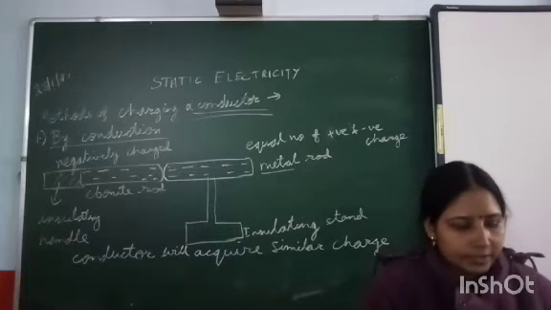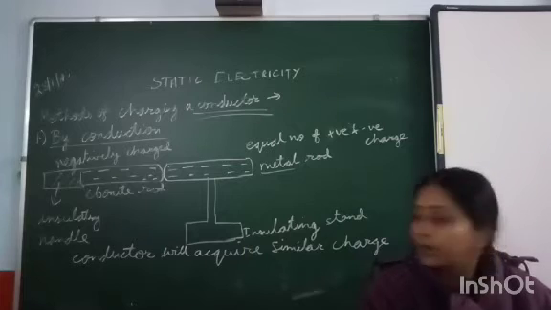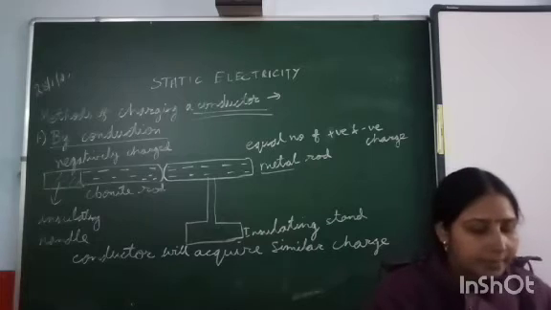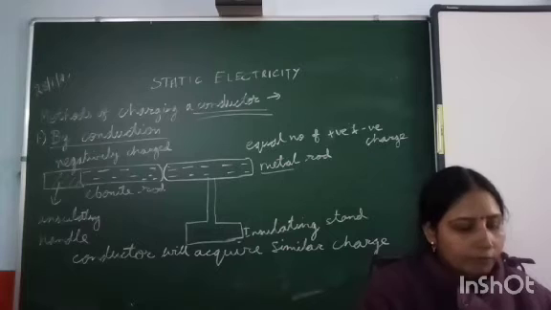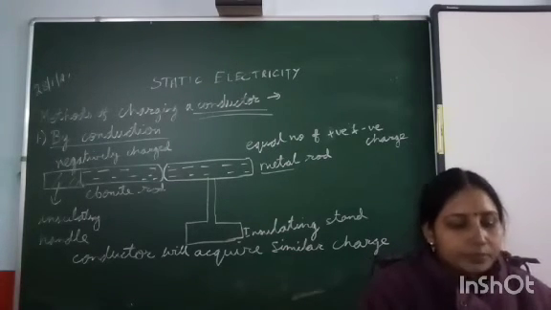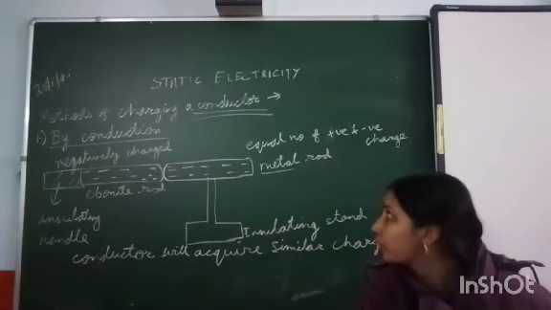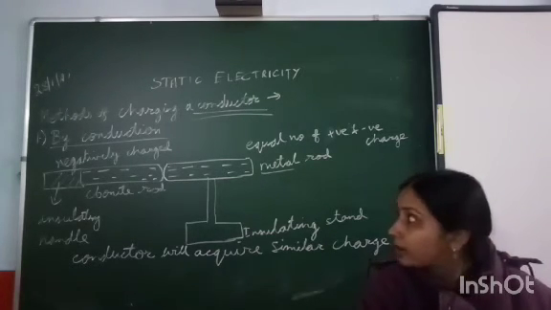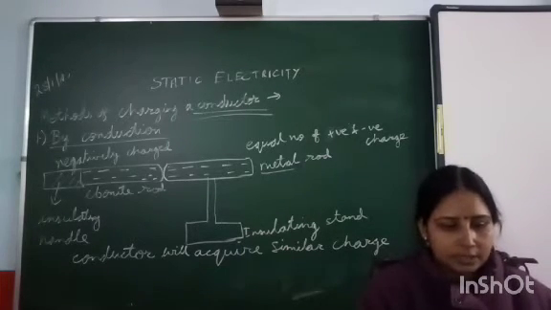So in this way I have shown that we have taken a negatively charged ebonite rod, and I have brought near it a metal rod, and that metal rod is placed on an insulating stand. Now when I have brought that negatively charged ebonite rod and touched it, then some amount of the negative charge is transferred from the ebonite rod to the metal rod, and when I remove that negatively charged rod, this metal rod will also remain negatively charged.